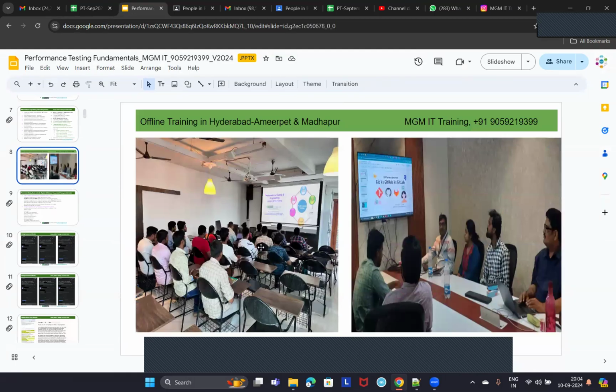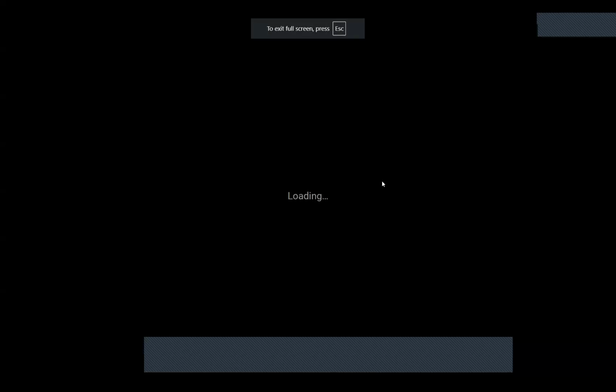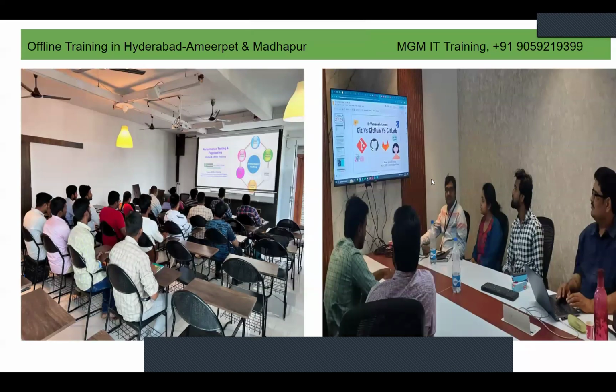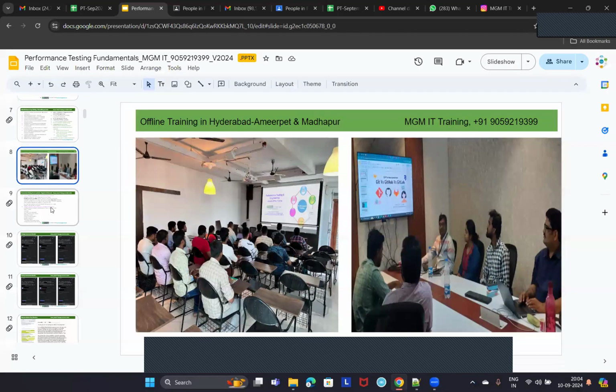This is our Amirpet classroom for your information, guys. Let me go to slideshow mode. The left one is our Amirpet classroom and the right one is our Madhapur conference room, the Madhapur training room. Right now we are having new batches in Amirpet only. In Madhapur, we don't have any new batch now.